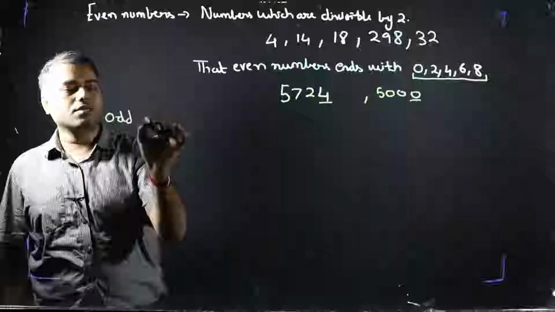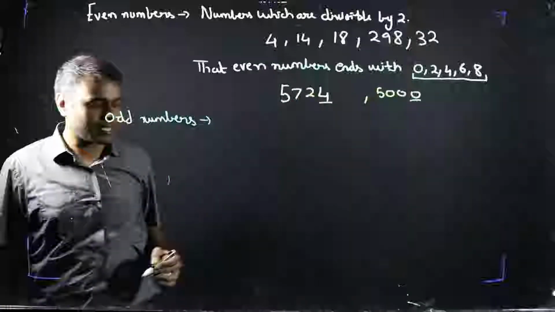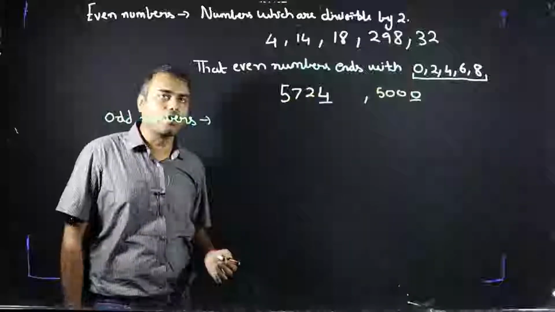Now the second category of numbers is odd numbers. So any number, all the numbers can be either even or odd.